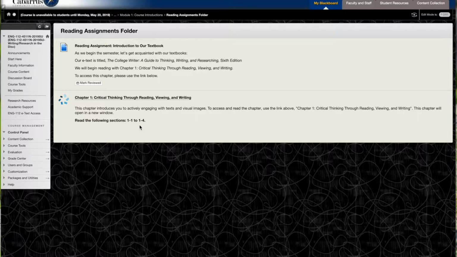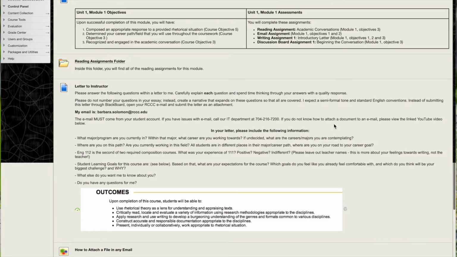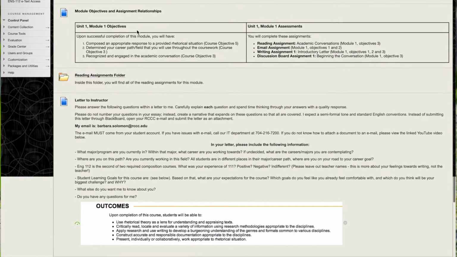You don't have to read the entire book cover to cover. In fact, within the short amount of time we have for the summer course, it's really not practical. So I'm trying to focus your reading on just the things that are really important and that will help you to succeed within each of the units. You'll click on Chapter 1, and that will open up in a separate browser, and then you'll have access to the book. In a separate video, I will show you how to access the textbook and how to navigate it a little bit better.